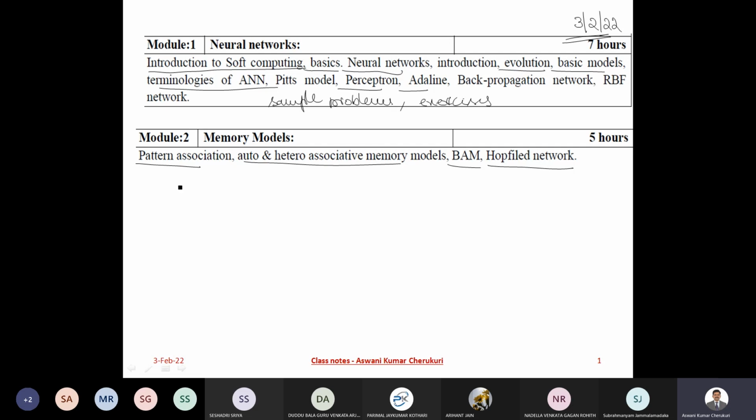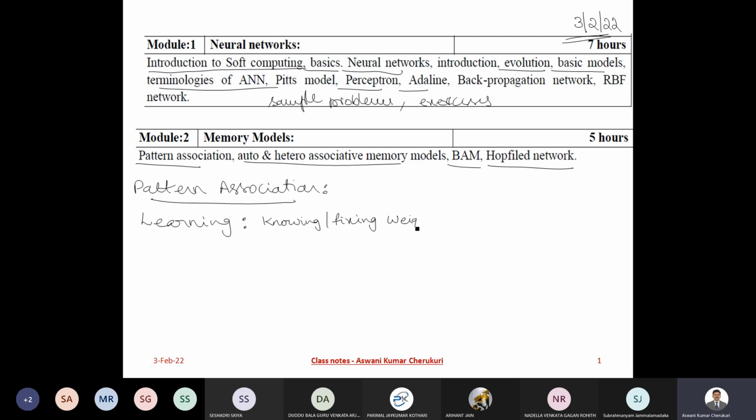Now, let us continue with pattern association. What is pattern association? What is its importance? Then we will go to the memory models. Remember, so far when we were talking about learning, what is actually learning? We said in neural networks, learning means knowing about weights, essentially knowing the weights or fixing the weights.